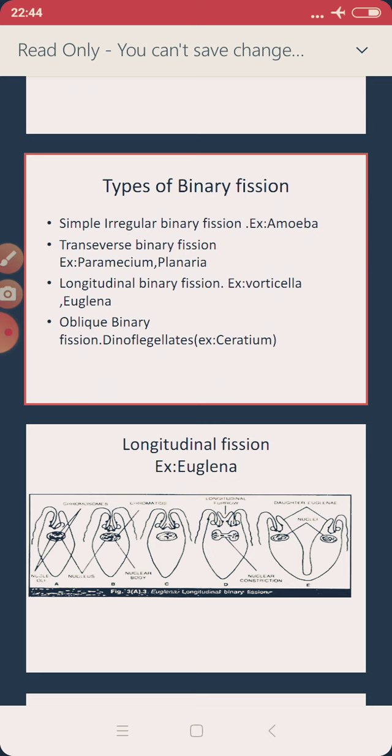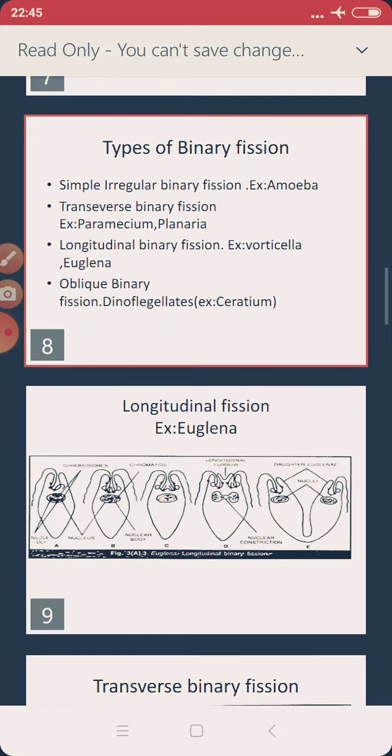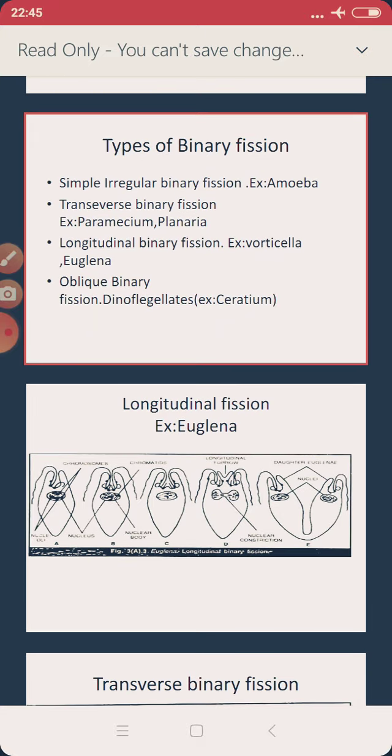The example we give here is amoeba. Whenever we come across the word amoeba, the simplest figure we can draw is the amoeba, because it does not have a fixed shape, so you can draw it however you want.